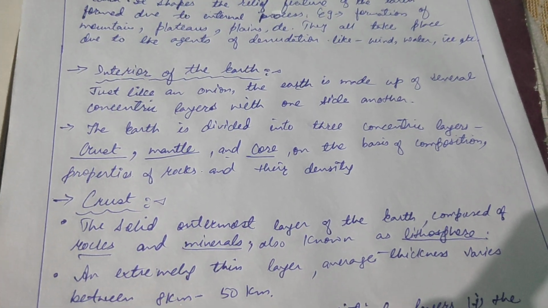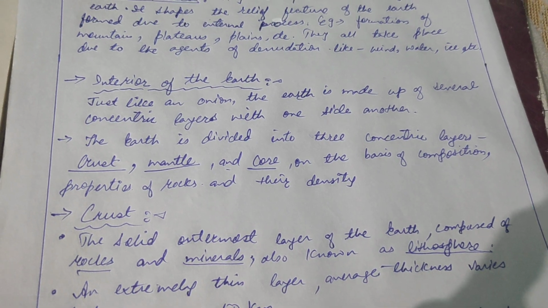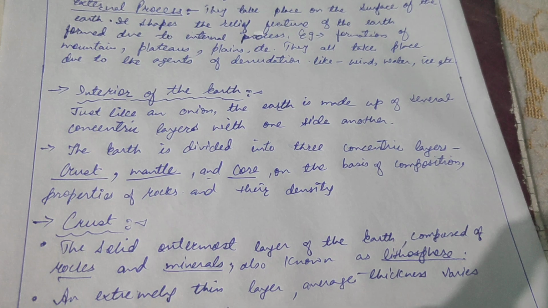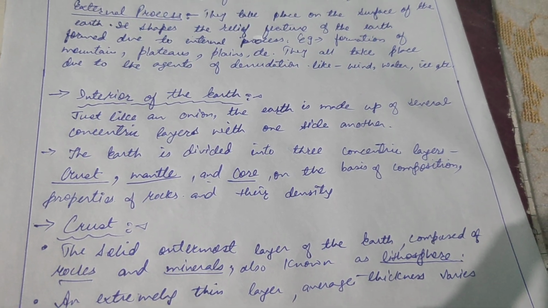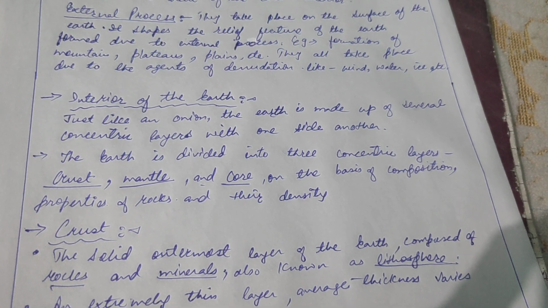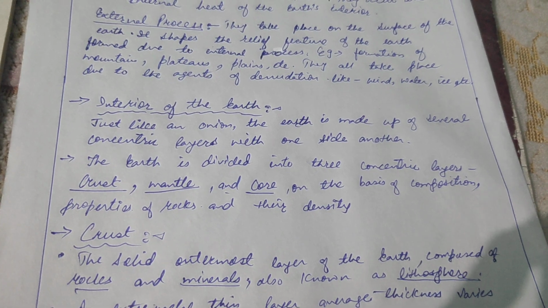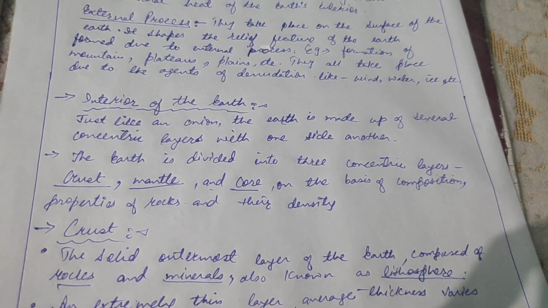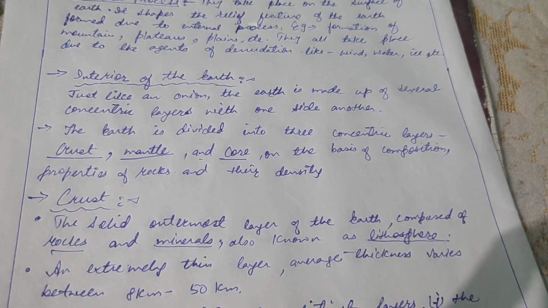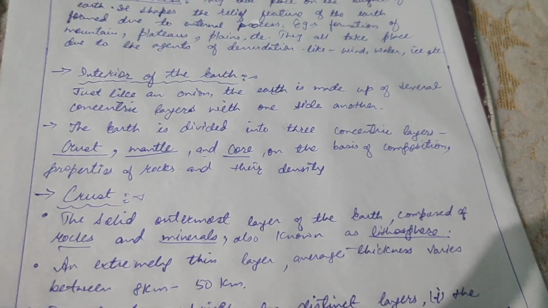The crust, the solid outermost layer of the earth composed of rocks and minerals, is known as the lithosphere. The outermost layer of the earth, which is known as the crust, is made up of rocks and minerals. It is an extremely thin layer, and its average thickness varies between 8 kilometer to 50 kilometer.